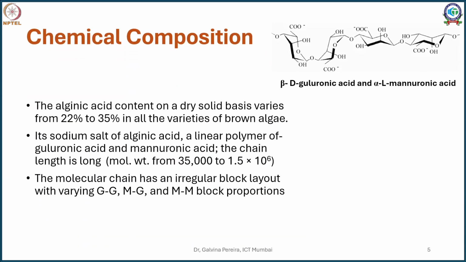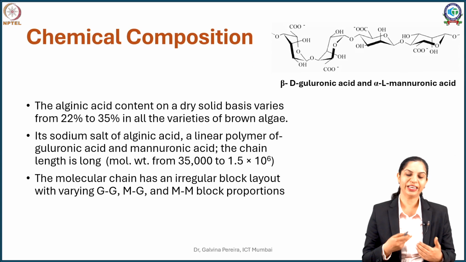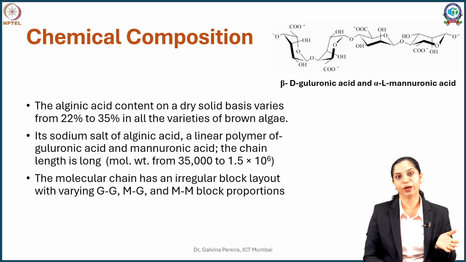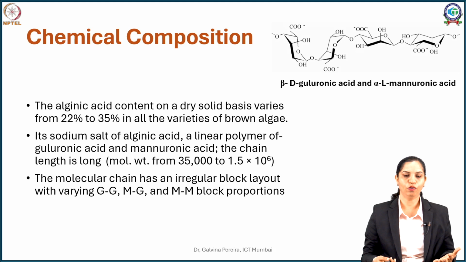Now if you see the chemical composition of sodium alginate, it varies from different species of brown algae. The content also varies, somewhere from 22% to 35% in most of the varieties. The sodium salt of alginic acid, that is your sodium alginate, is a very big polymer with a molecular weight of almost 35,000 to about 15 lakh or so.